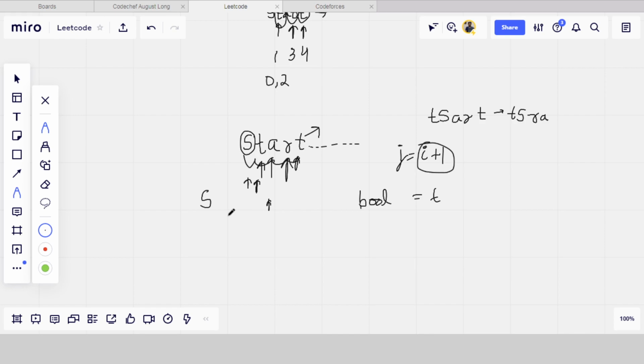If I check for s, t, this t is not doing well. So what I am doing here, I am just swapping it once again by checking a loop once again.